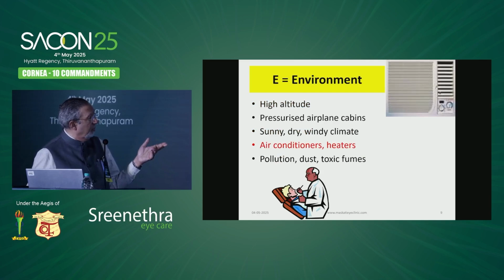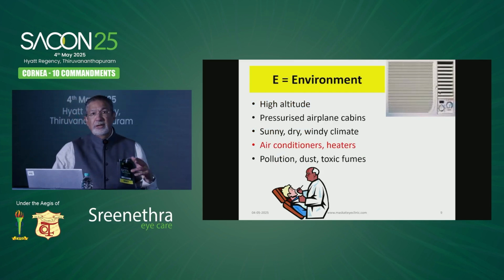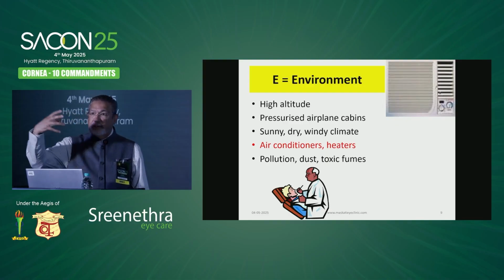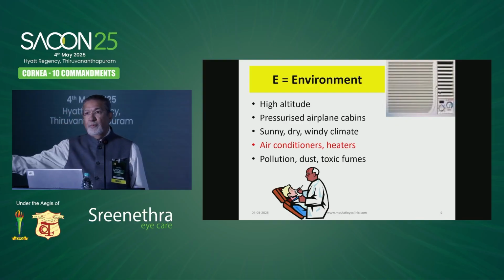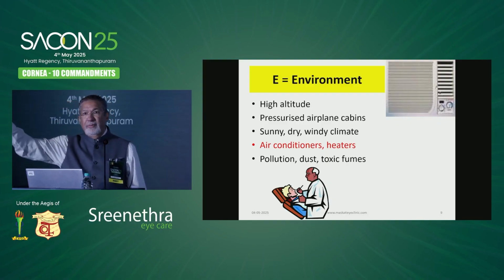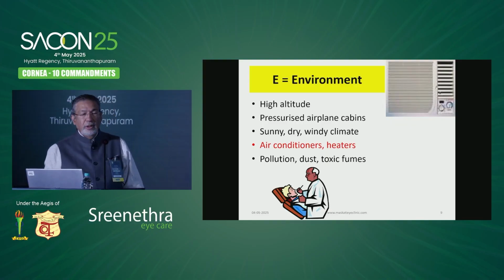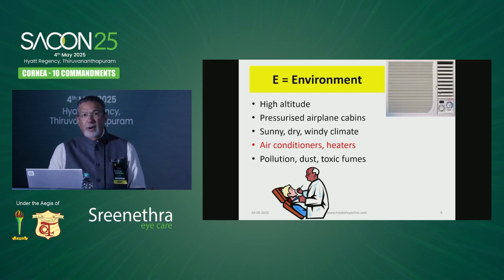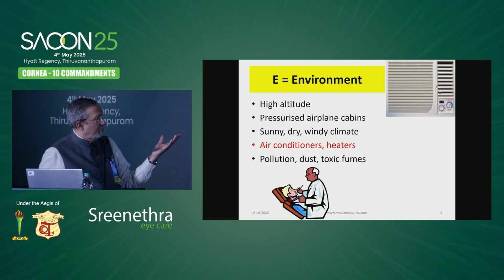Environment is important. Both air conditioners and heaters do the same thing. Air conditioner in this room takes the water out from the room and through pipes throws it down. I live on the 11th floor, so water from my air conditioner falls through a pipe onto the 10th floor fellow's balcony, poor chap. So the room doesn't like to be without the water, so the room tries to suck the water out from your eye, and therefore you get dryness in the eye. So we need to know this.